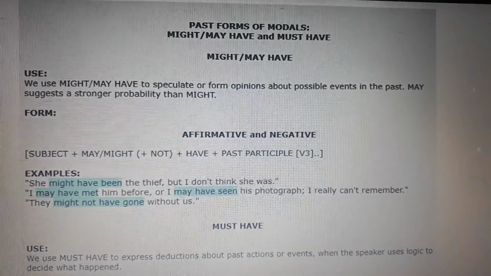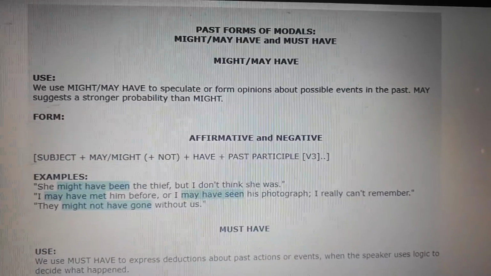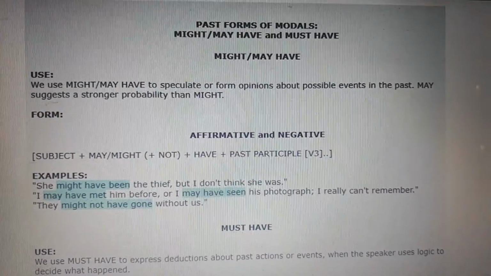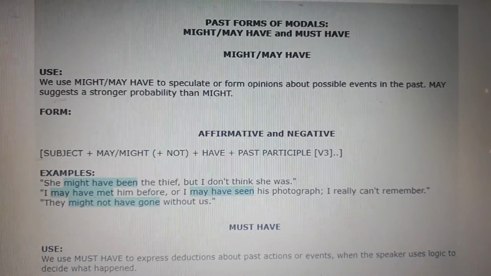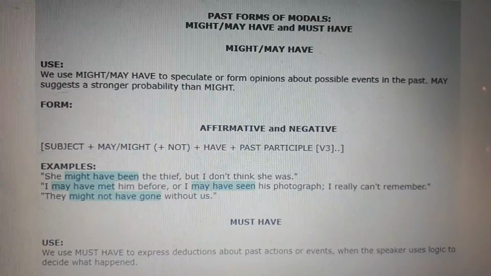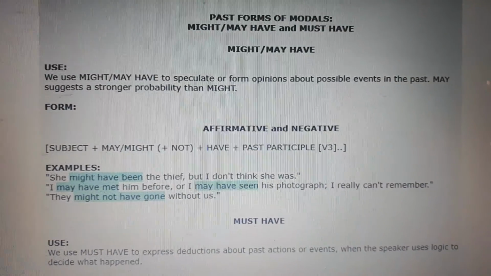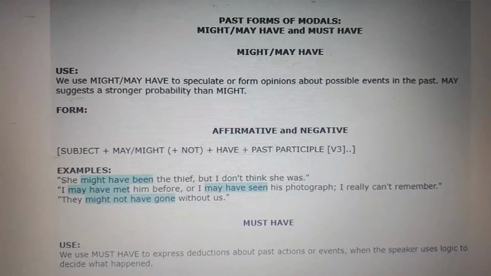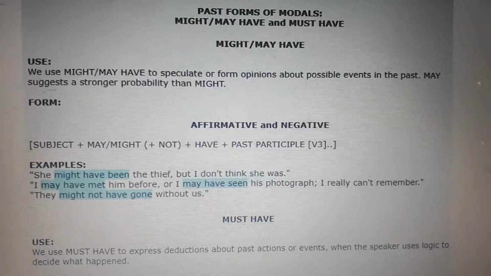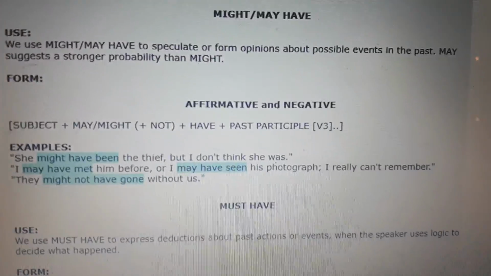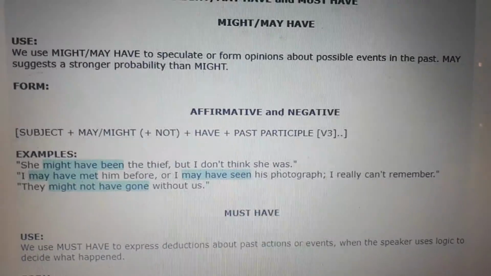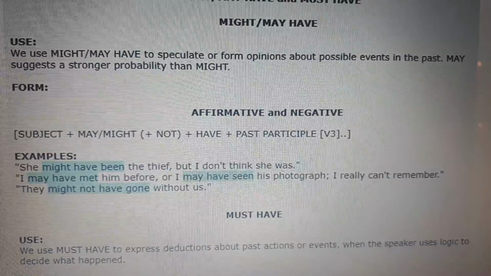It says the use of might and may have is to speculate or form opinions about possible events in the past. May suggests a stronger probability than might. You already know that may and might are almost the same, but may is more likely to happen than might.